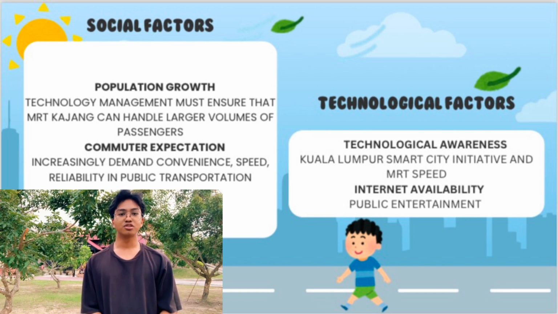In summary, to keep up with the latest technological trends and demands, the MRT Kajang line must adopt advanced systems like automated fare collection, predictive maintenance using AI, and real-time passenger information systems. It also needs to work well with other transportation services through integrated systems and smart city technology like Internet of Things and data analytics. This makes travel easier, more efficient and more reliable for passengers.